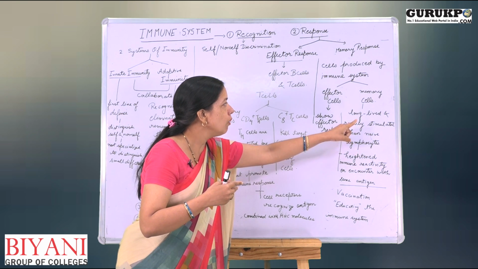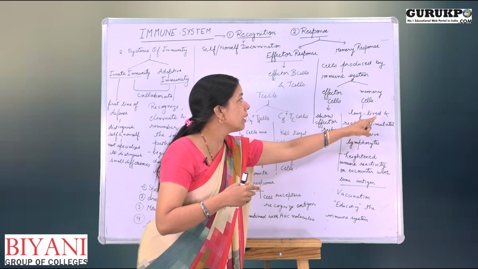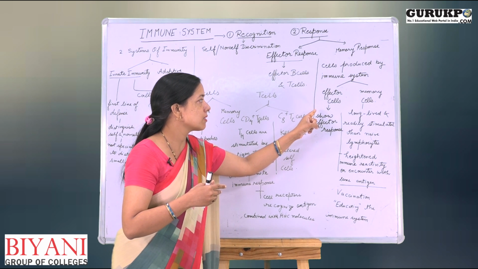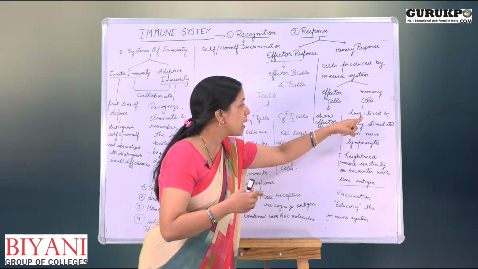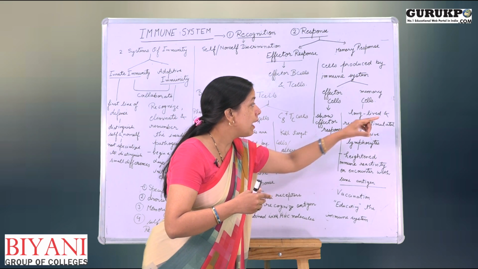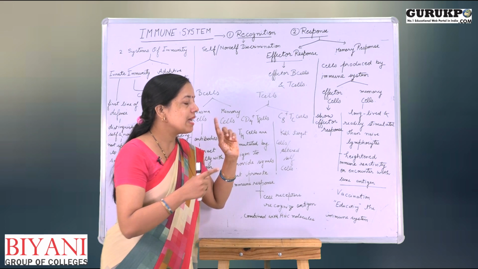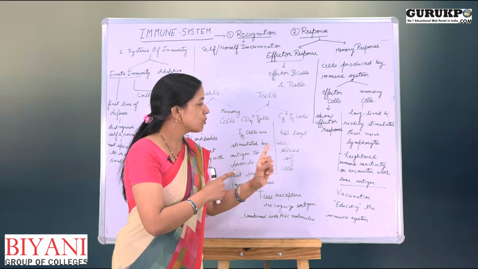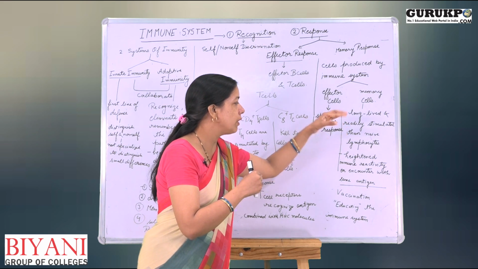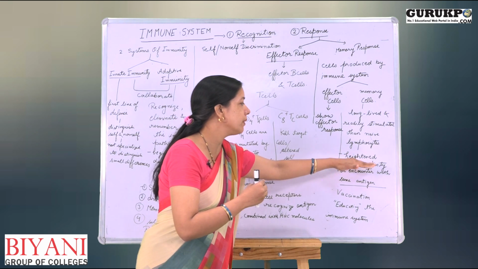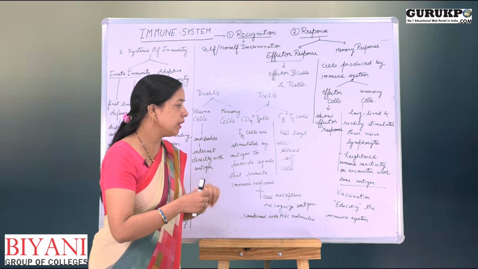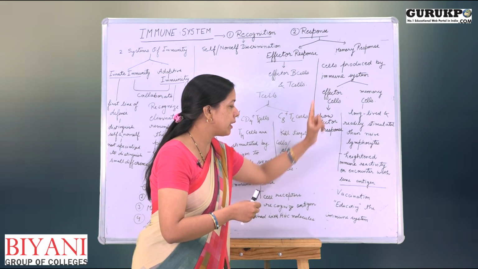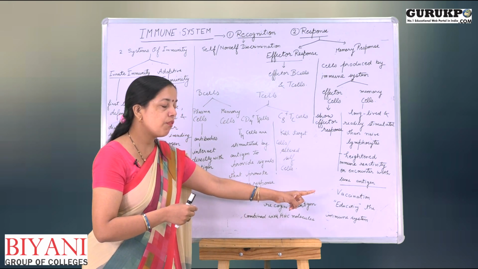Now, the memory cells are long lived as compared to the effector cells. Effector cells have a short life as compared to the memory cells. Memory cells are long lived and they are readily stimulated as compared to the naive lymphocytes. So, whenever the same pathogen will come in our body, they will show heightened immune reactivity and will encounter the same antigen. And this memory response is responsible for the vaccination.